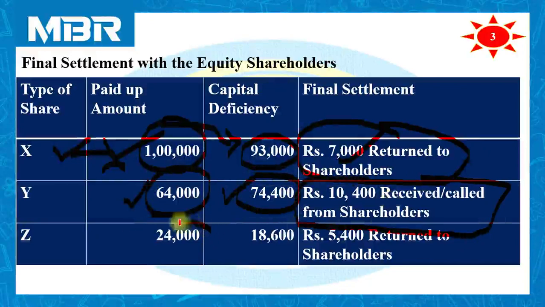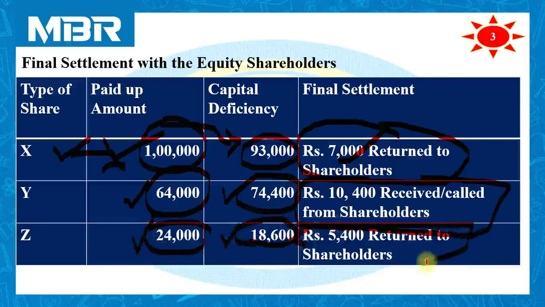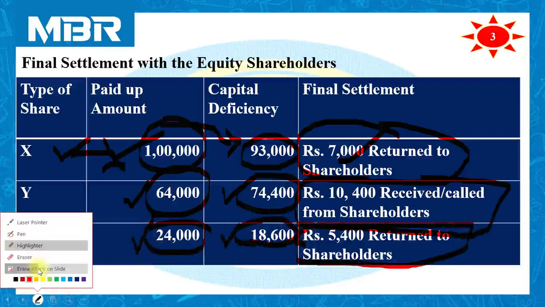And last, Z. Paid up capital for Z is rupees 24,000. Capital deficiency for Z is rupees 18,600. It means their capital is rupees 24,000, but they have to face a loss of rupees 18,600. Here, capital is more than the amount of loss, so the difference of rupees 5,400 is returned to shareholders Z. So what happened at the end of final settlement?